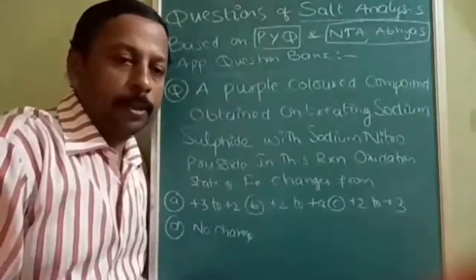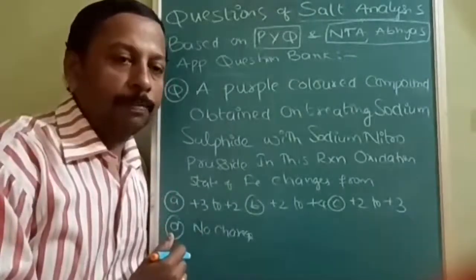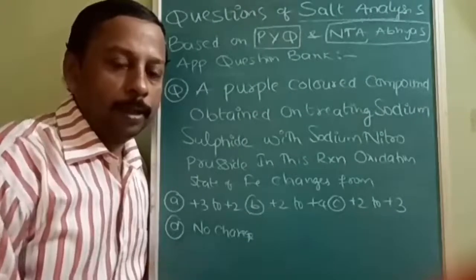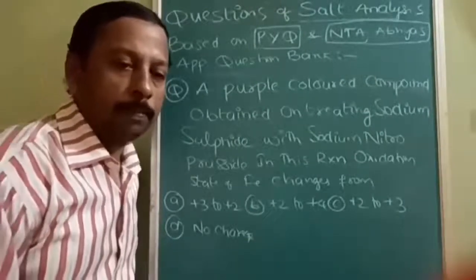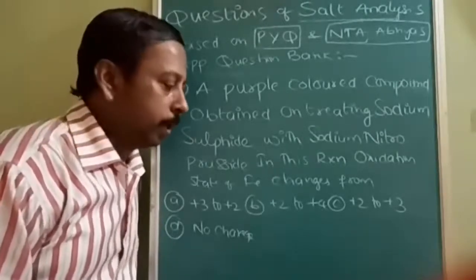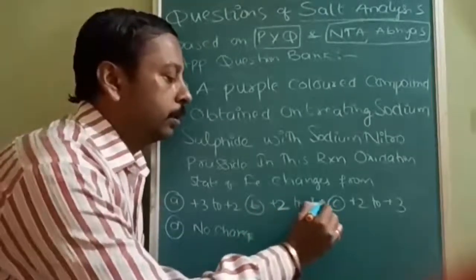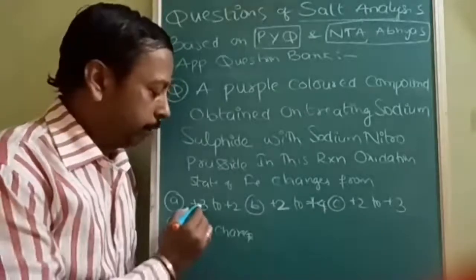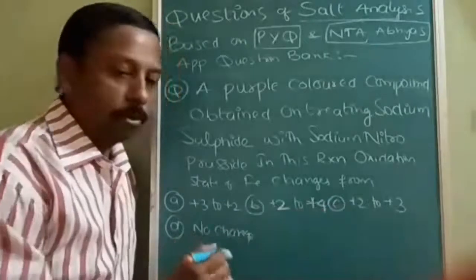Okay, next question. Just recently we have done this question, but question pattern is changed. Okay, read it carefully. When you obtain purple color, what is the purple color compound, how to remember? Everything I have explained along with the formula in this question session only. But question is, what is the change in oxidation number of iron? Okay. So it is from +3 to +2, +2 to +4, +2 to +3, or no change.